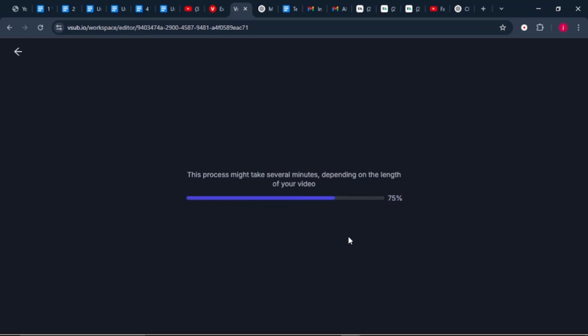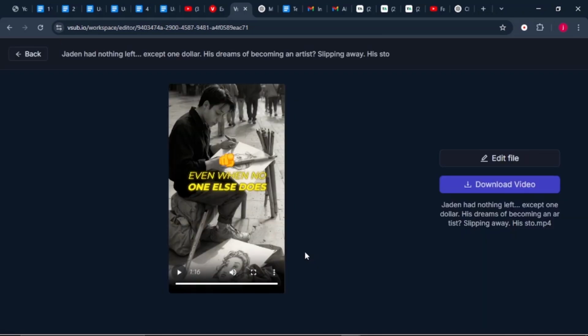Let me show you how the final product looks. Now, one last thing that you must put into consideration is by downloading your video and editing it further for higher retention. What I mean is you want to remove every single silent part in your video. Just trim them out and make your story flow smoothly.